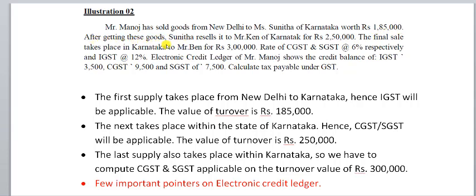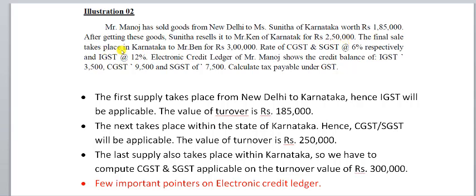After getting these goods, Sunita resells it to Mr. Ken of Karnataka for rupees 2,50,000, where the first supply happens between New Delhi and Karnataka, the second supply happens within Karnataka. The taxable value is 2,50,000.